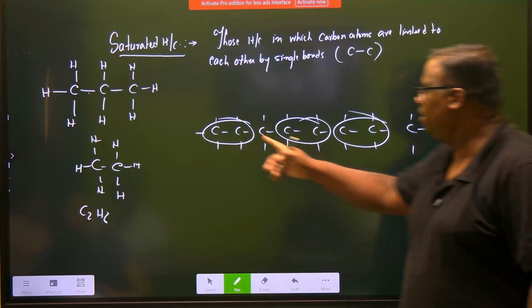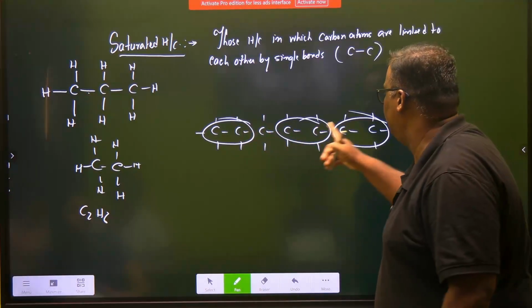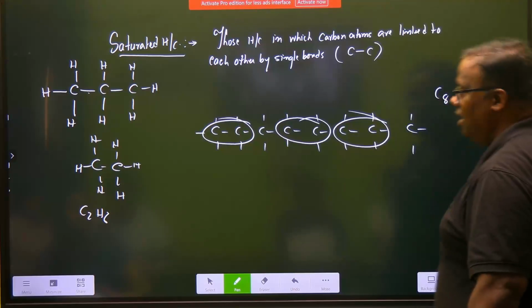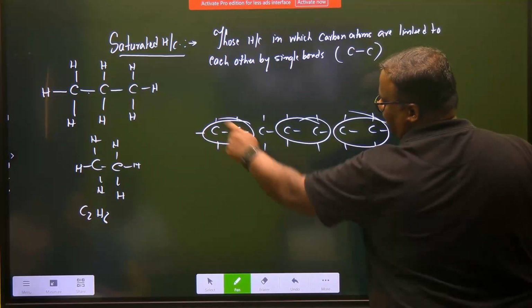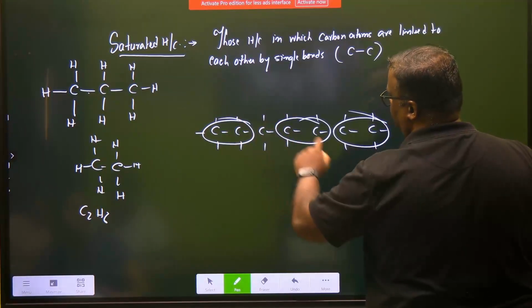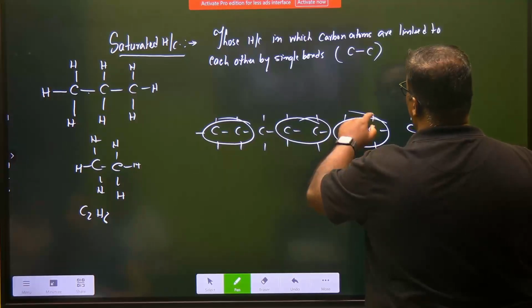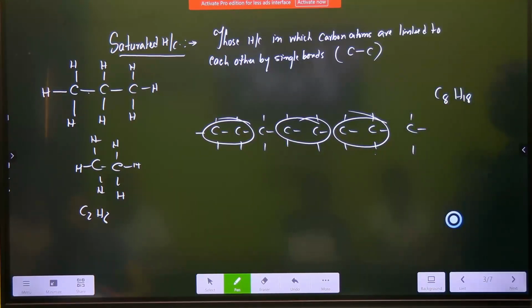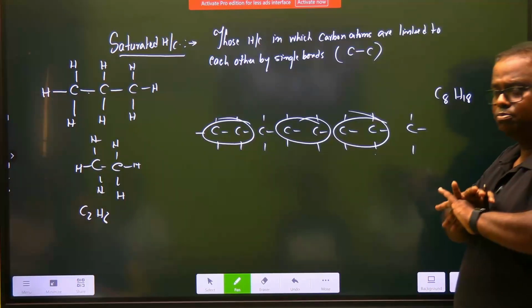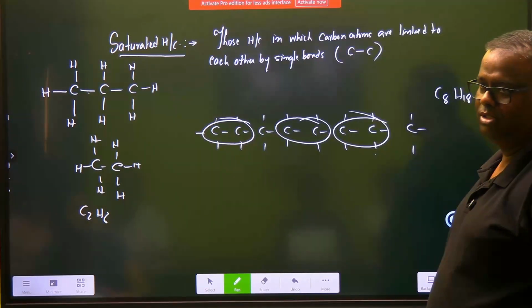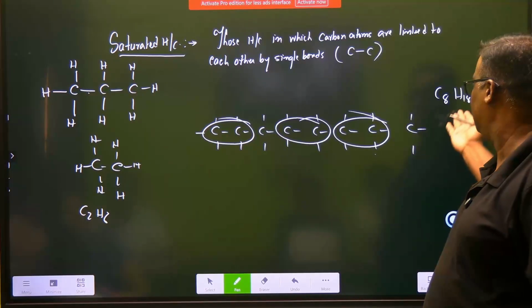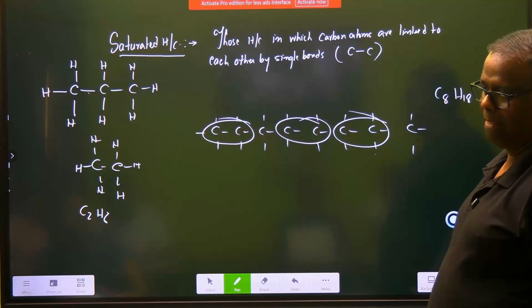How many carbon atoms? 1, 2, 3, 4, 5, 6, 7, 8. So this is also C8. How many hydrogens? 1, 2, 3, 4, 5, 6, 7, 8, 9, 10, 11, 12, 13, 14, 15, 16, 17, 18. H18. Is the molecular formula same for both? C8H18. Absolutely different class of compound. Structure is different. Therefore, in organic chemistry, this one does not matter.